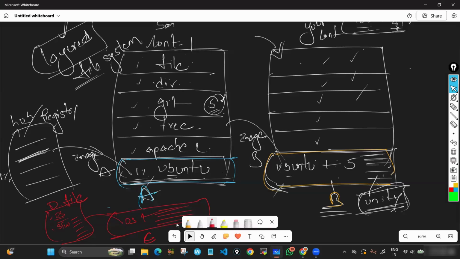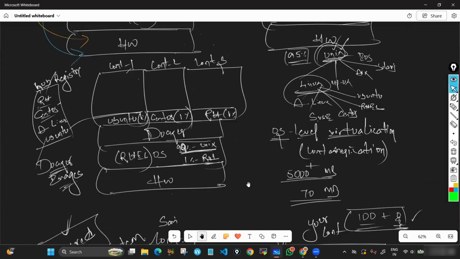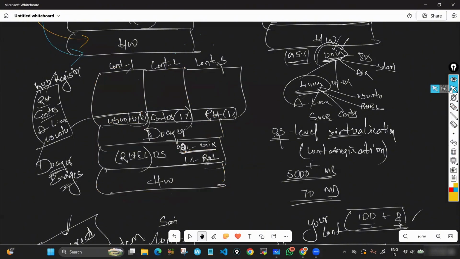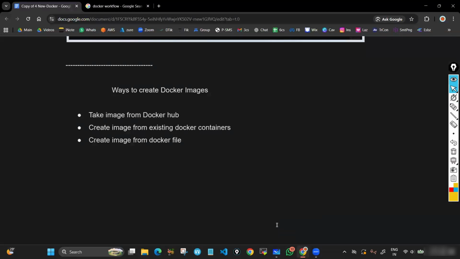So what are we going to do practically? After theory comes the lab. As I already explained, we are going to launch one Amazon Linux EC2 instance, which is 99% Unix. We are going to install Docker in it, start the Docker service, and manage all these containers. This is what we are going to do. Understood?